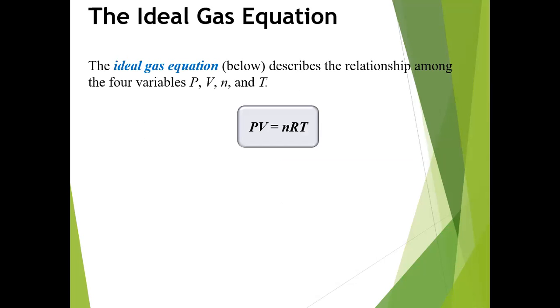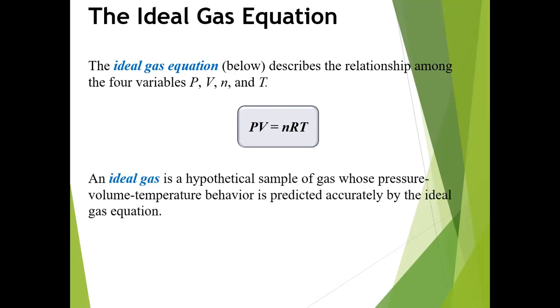So the ideal gas equation describes the relationship among the four variables: pressure, volume, number of moles, and temperature. The whole equation can be rearranged: PV is equal to nRT. An ideal gas is a hypothetical sample of gas whose pressure, volume, and temperature behavior is predicted accurately by the ideal gas equation.